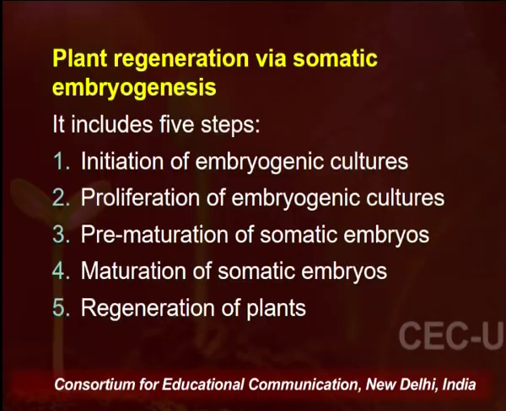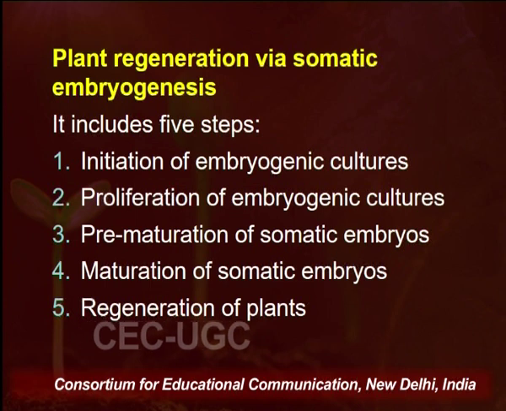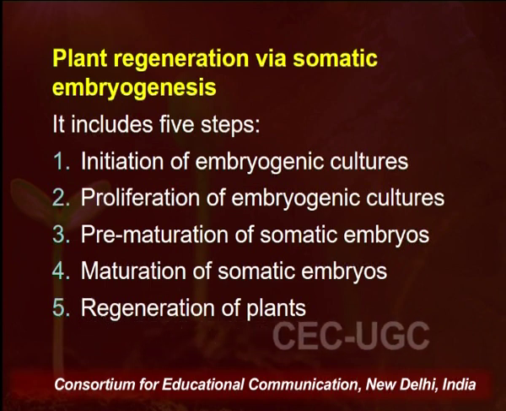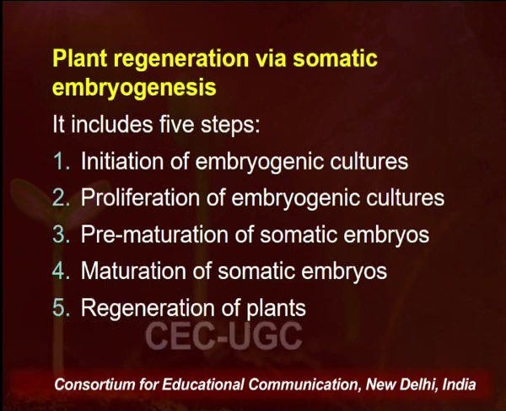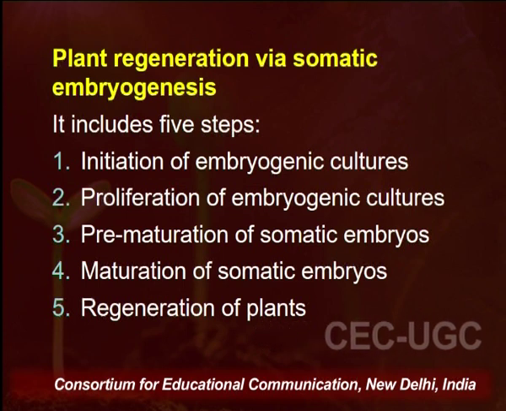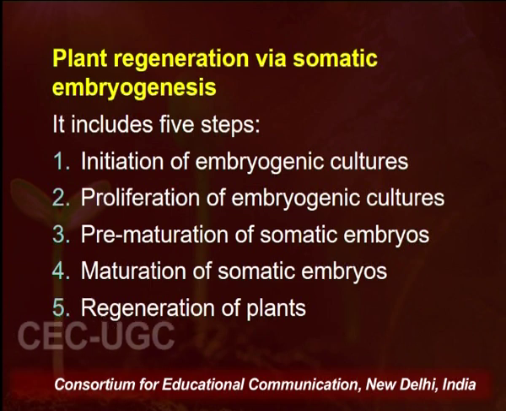Now, how is the plant regenerated through somatic embryos? This whole process of plant regeneration via somatic embryos includes 5 major steps. First one is the initiation of the embryogenic cultures, wherein we convert the normal somatic cells towards the formation of somatic embryos. Then the division of those somatic embryos, which we call proliferation of embryogenic cultures.